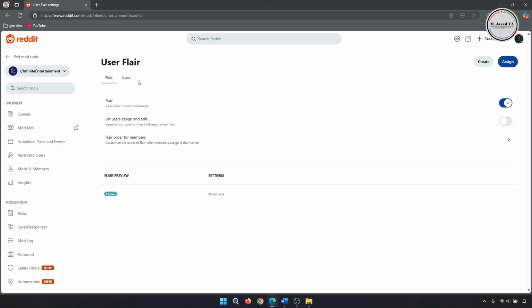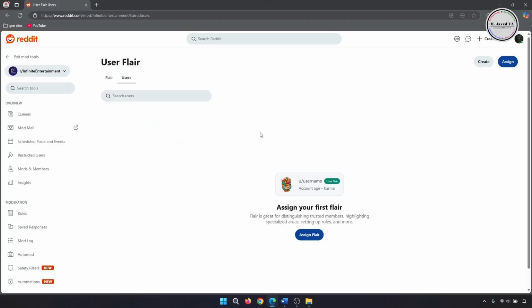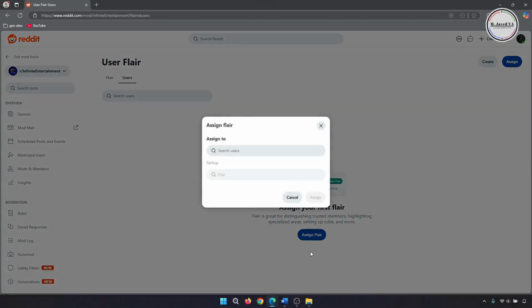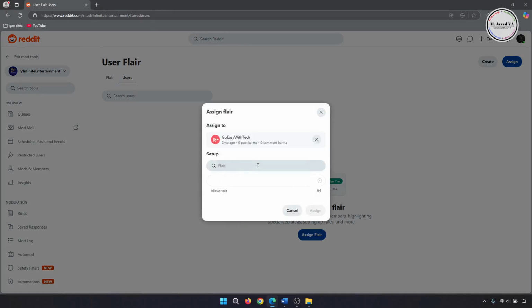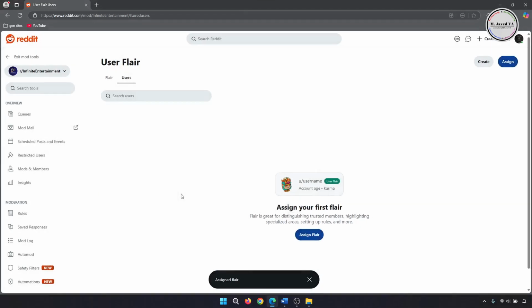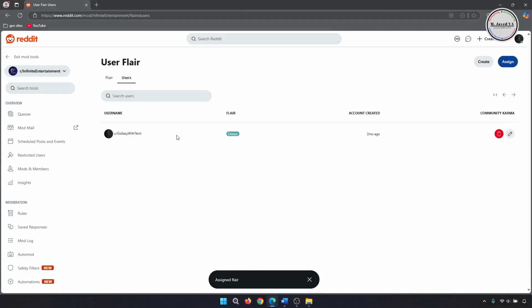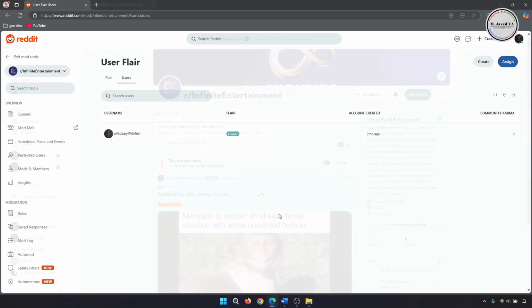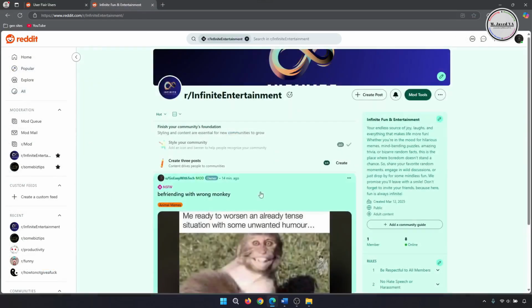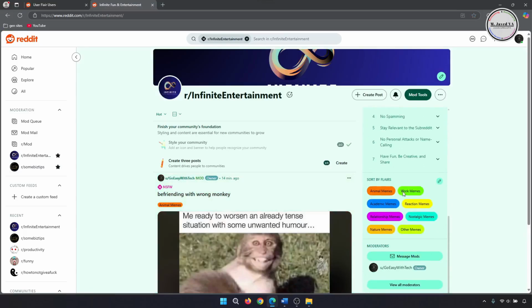Well, to assign it, go to Users tab and click on Assign Flare. Here, search the user you want to assign it, and then search and select the flare and click on Assign. And here you can see that the user flare has been assigned. Now go back to your main subreddit page, and here you can see that it's been showing next to the moderator's name.